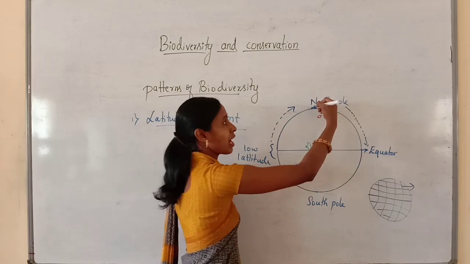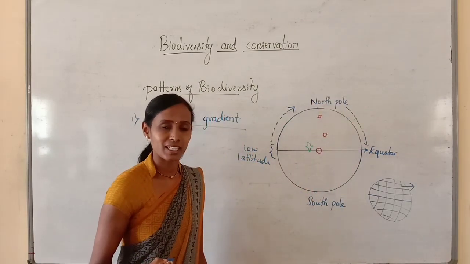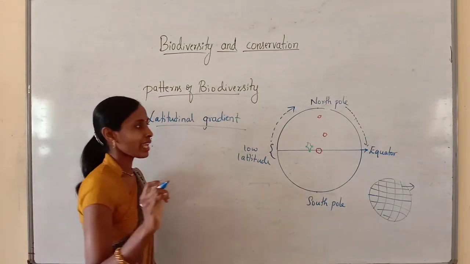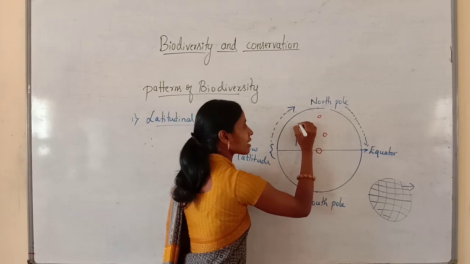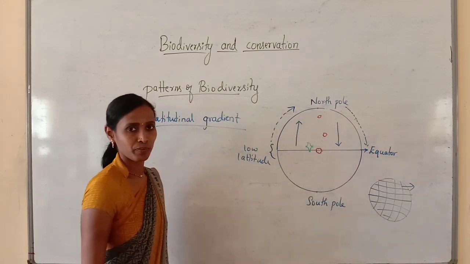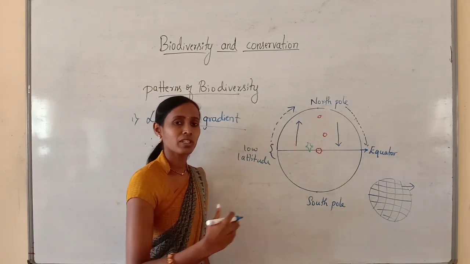Or if we move from poles towards the equator, the species diversity increases. In general, I can give you one conclusion: with the increase in latitude, the species diversity decreases.